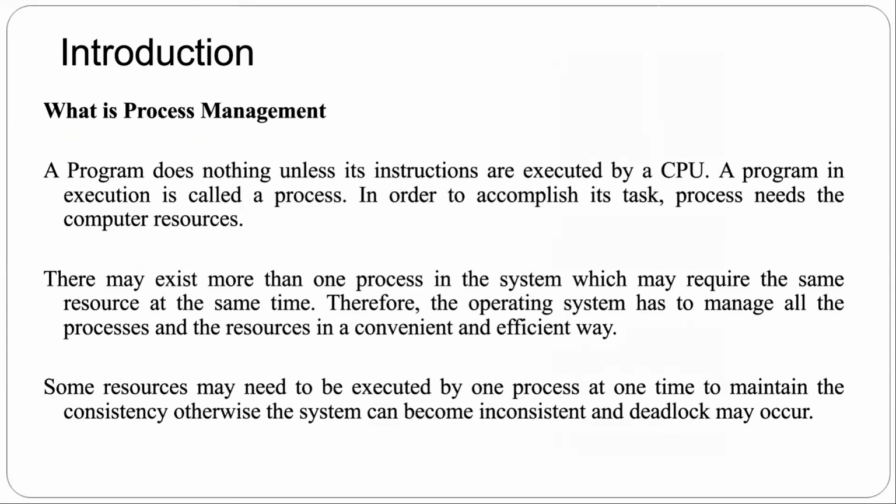A program does nothing unless the instructions are executed by a CPU. A program in execution is called a process. In order to accomplish its task, a process needs computer resources. There may exist more than one process in the system which may require the same resources at the same time. Therefore, the operating system has to manage all the processes and the resources in a convenient and efficient way. Some resources may need to be used by only one process at one time to maintain consistency. Otherwise, the system can become inconsistent and deadlock may occur.